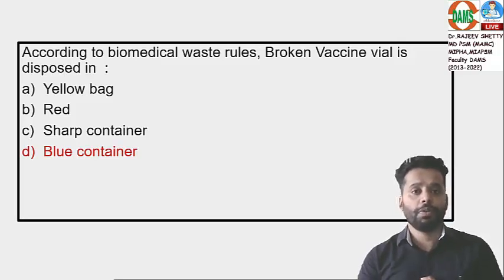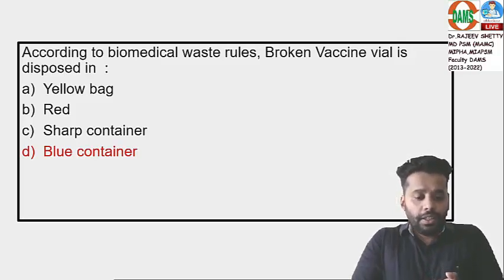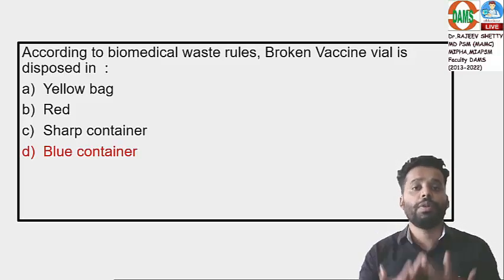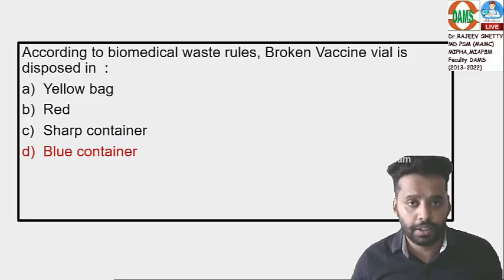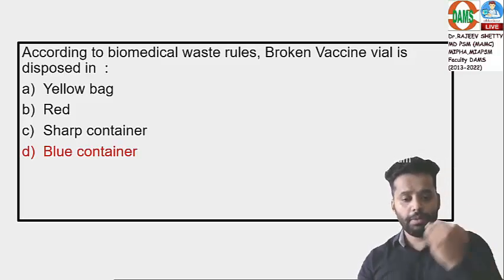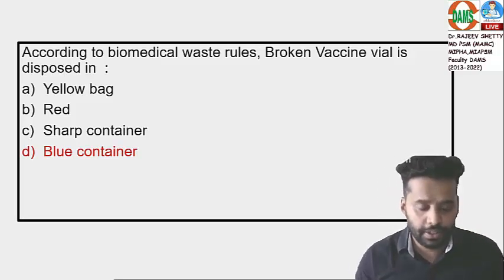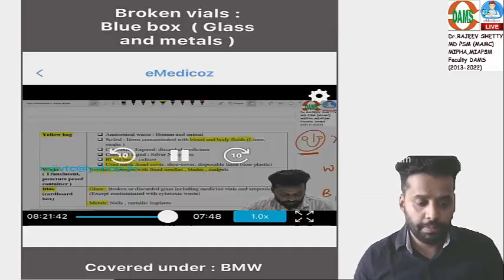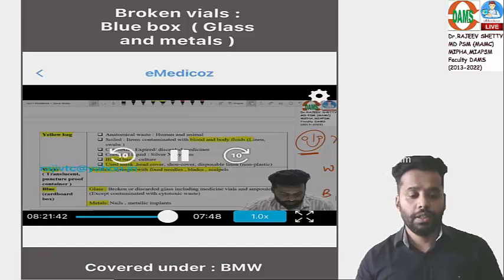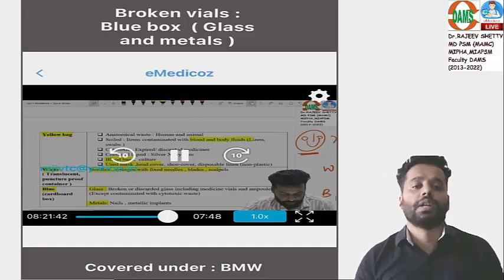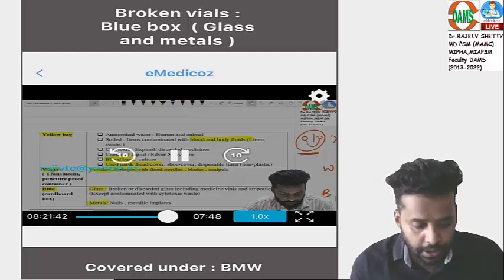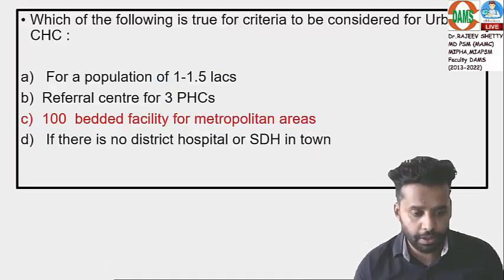Then what to mark? There is nothing to mark. So again, I'm telling you, be on the safer side and take it based on the color. Broken glass, better to mark it blue, and the answer is blue according to me. Come to the next question.